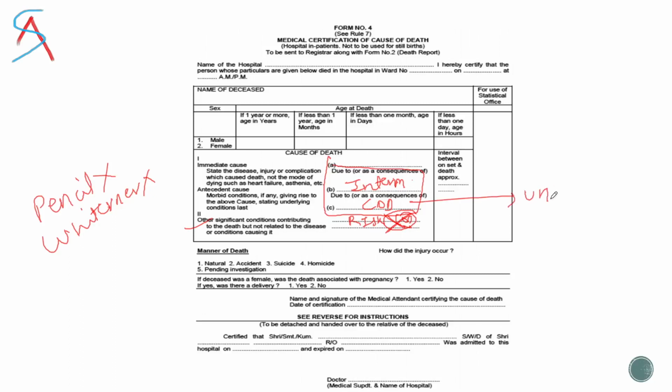Intermediate causes are generally the causes which could be prevented by a physician from progressing. Coming to the risk factors, never record a risk factor as a cause of death, which is a common mistake. Risk factors are not the cause of death. Cause of death is always at the bottom of the chain of events. This is your chain of events, and risk factors are never part of your chain of events. Don't write with pencil. Don't use whitener. If the cause of death is unknown, then you have to mention unknown. This sequence should be in this direction, from bottom to top. Generally, people write from top to bottom, which is not good.